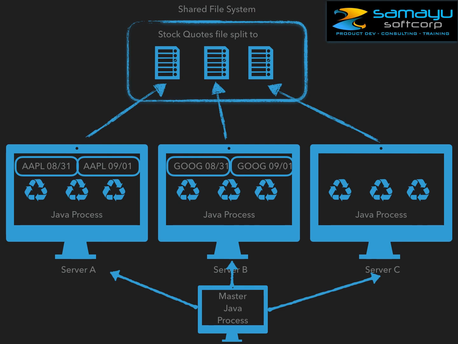We still have issues with the design. What if the stock files need to be split into more than nine? What if the data grows? What if we need to increase the number of Java processes and servers that host them? We need to worry about shuffling between all these processes. We have to worry about failover mechanisms. Even still, we can make the design work actually.